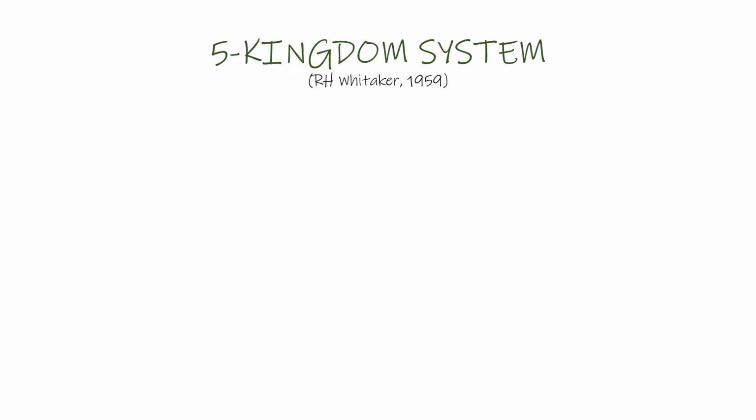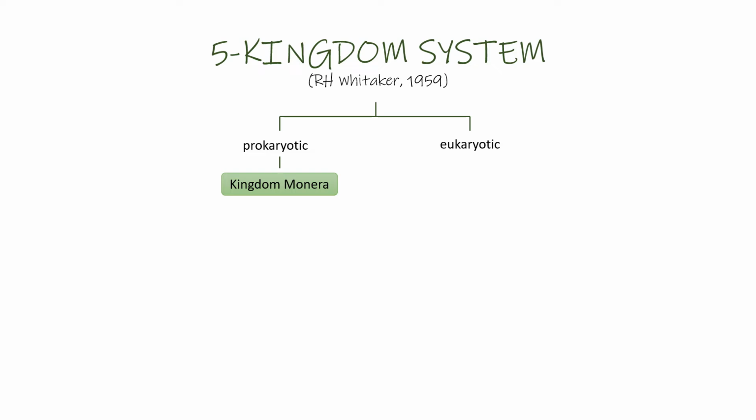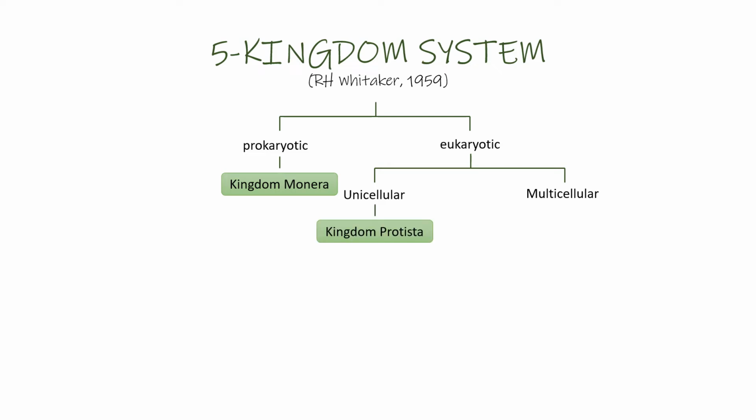Let's look at the 5 kingdoms that were proposed by R.H. Whittaker in 1955. So living organisms were classified based on whether they were prokaryotic and eukaryotic. Prokaryotic organisms were classified under the kingdom Monera, and the eukaryotic organisms were further classified based on whether they were unicellular or multicellular.